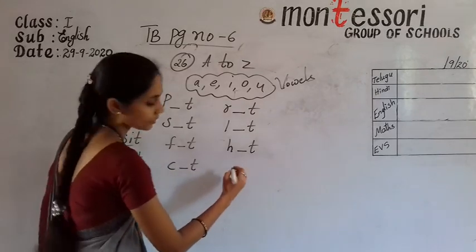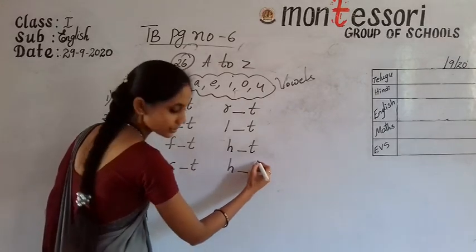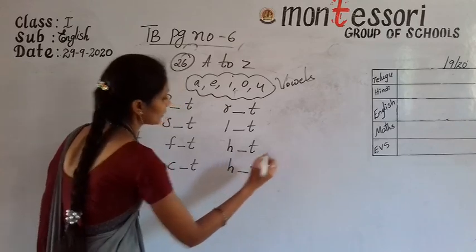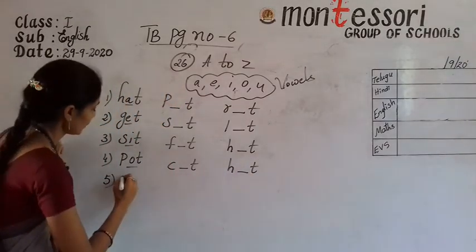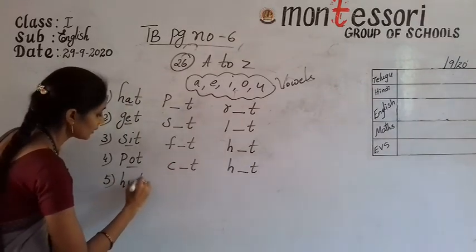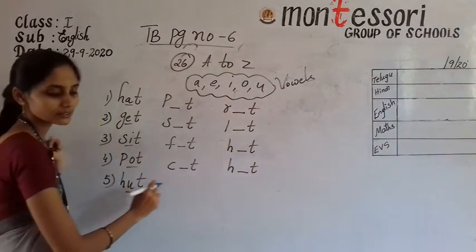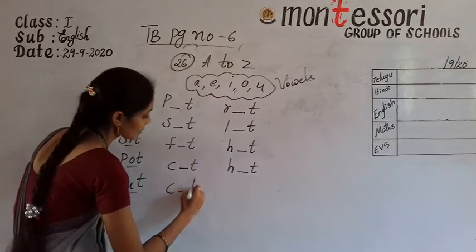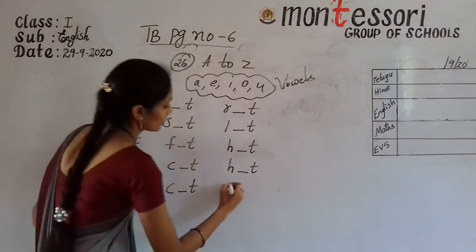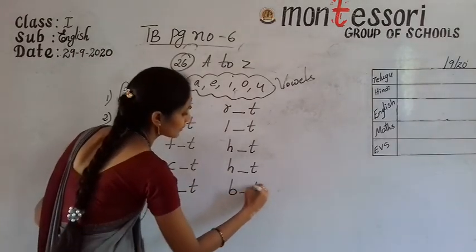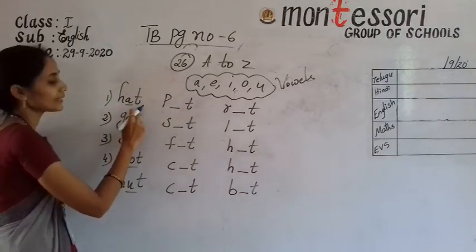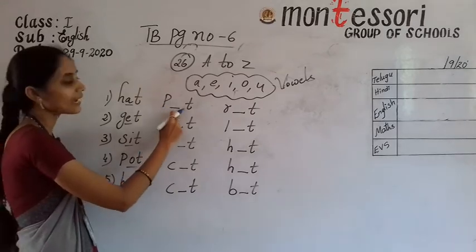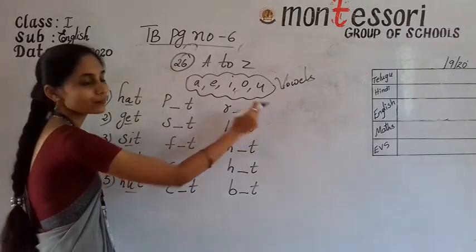C-T, H-T. Fifth one, H-U-T, hut, U sound words. C-T, B-T. This is A sound words, H-A-T, hat, then P-T, R-T.